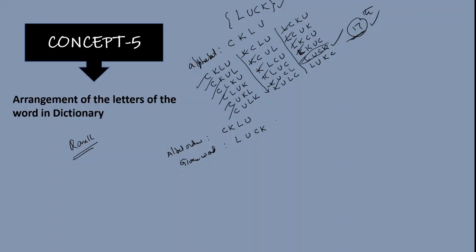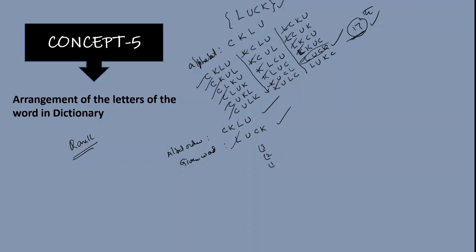So first you write the given word, and above that you write the alphabet order of the given letters of the word. If it is a 4-letter word, you take factorial 3, factorial 2, factorial 1. If it is a 5-letter word, you take factorial 4 to factorial 1. If it is a 6-letter word, you take factorial 5 to factorial 1. Then what to do?